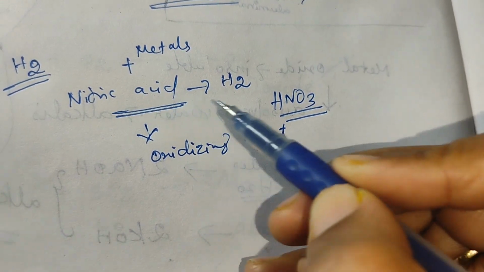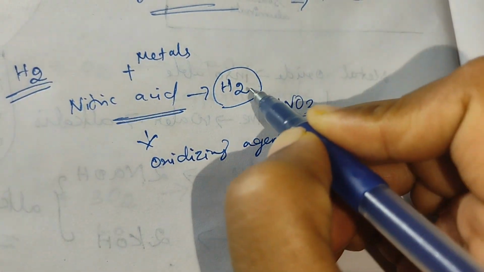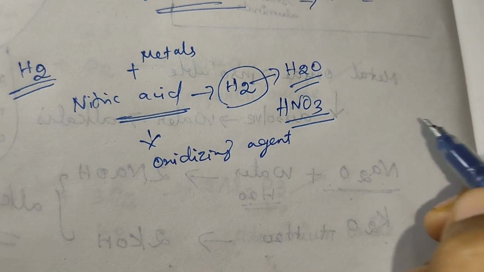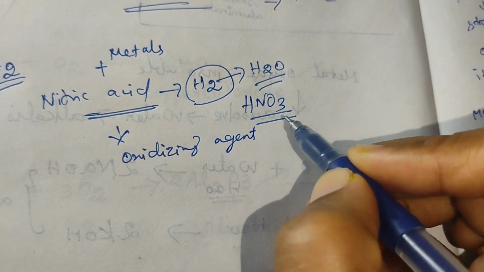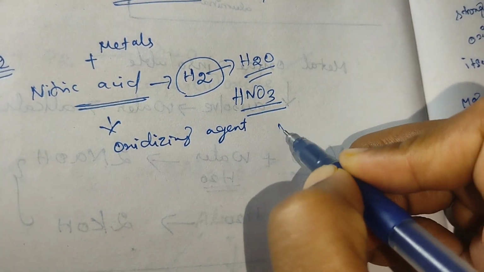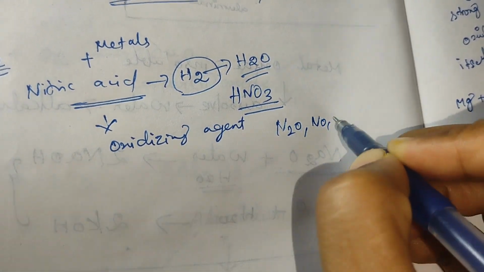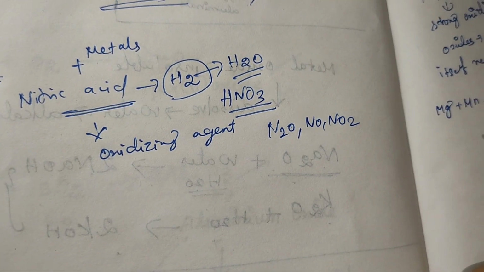This nitric acid will oxidize the hydrogen, H2, to water, and the nitric acid itself is reduced to form nitrogen oxides, like nitrogen dioxide and nitrogen monoxide.